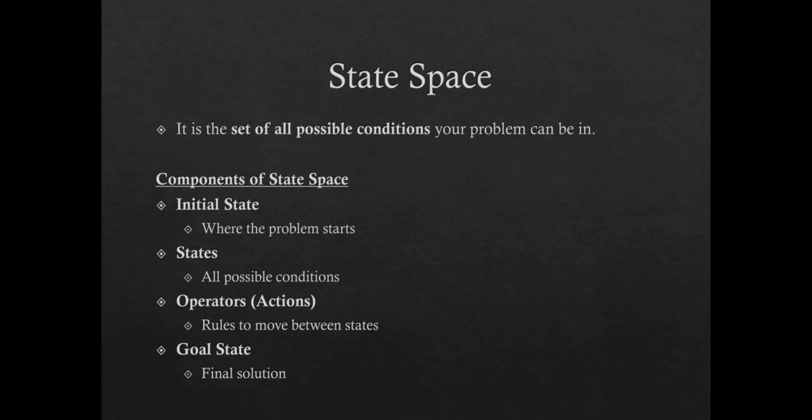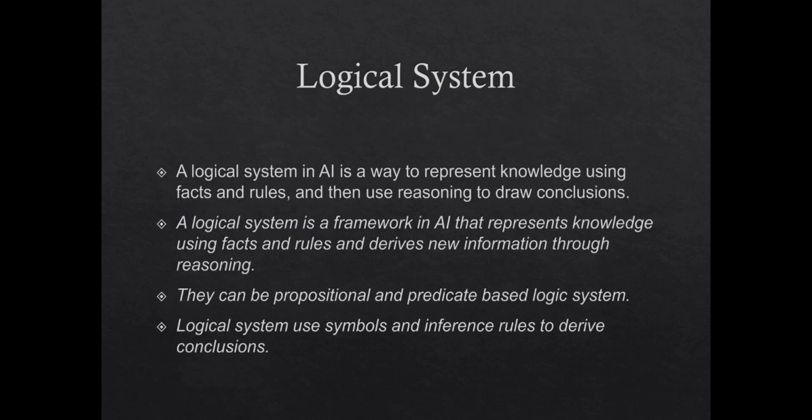Next, logical system. A logical system is used to represent knowledge using facts and rules. It allows AI to think and make decisions logically. For example, if we know all humans are mortal and Ram is a human, then logically we can conclude that Ram is mortal.